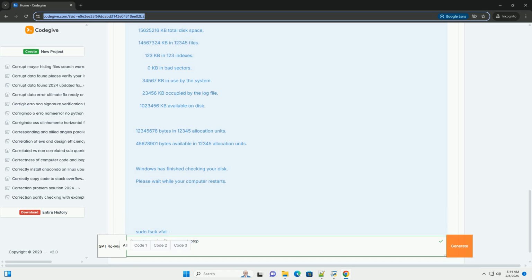If the drive has a drive letter but you can't access it, try right-clicking on the drive partition and selecting Change Drive Letter and Paths. Assign a new drive letter if necessary.